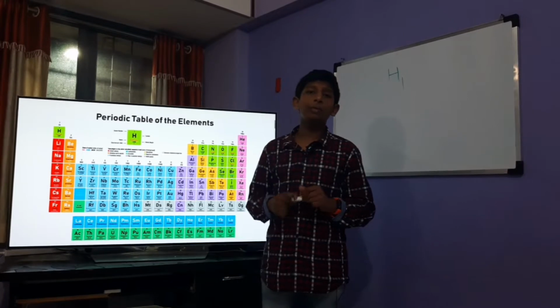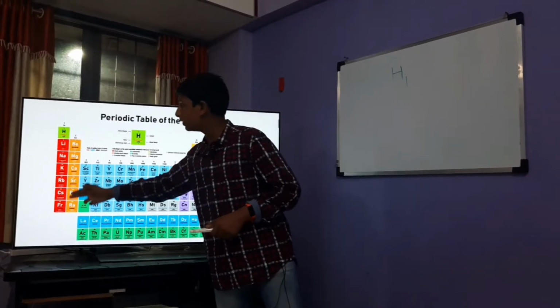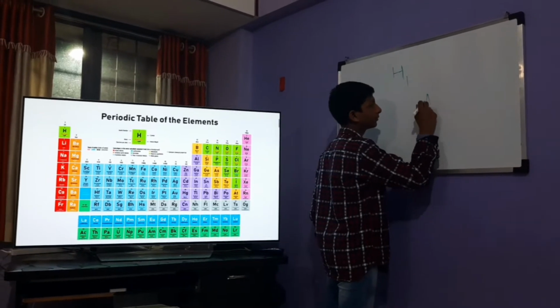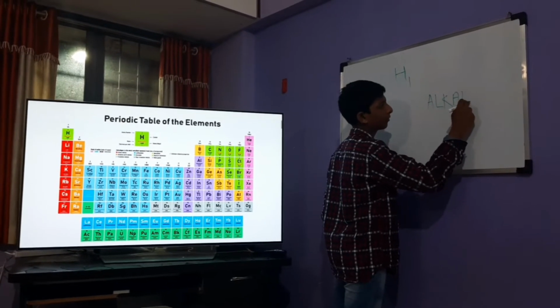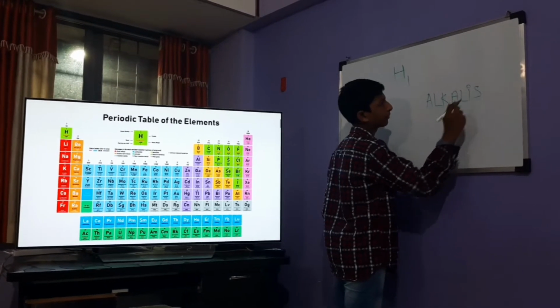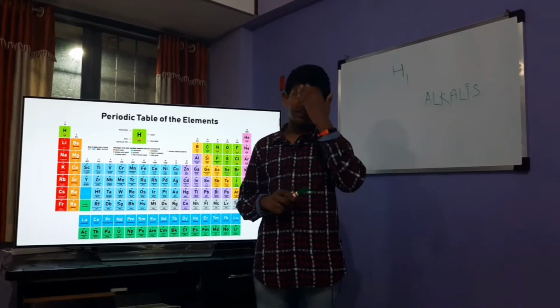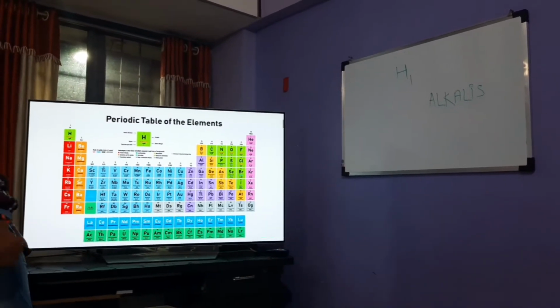This position in the periodic table is really controversial, as the first group is named alkalis. Alkalis meaning the bases which are soluble in water. But just a second, let me get the duster.